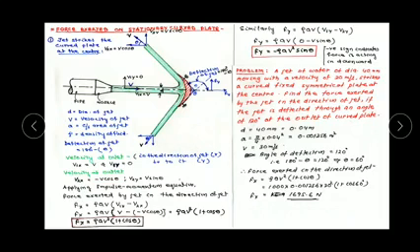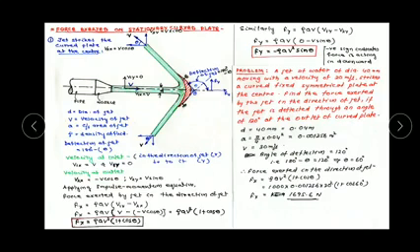Let's start. Diameter of the jet is d. From d we can calculate the cross-sectional area of the jet using the formula pi by 4 into d square. V is the velocity of the jet in the x direction, and the y component, or vertical component, of V is equal to 0. Subscript 1 is for the initial and 2 for the final. Initial velocity in x direction, v1x equal to V. v1y, the initial velocity in y direction, equal to 0.